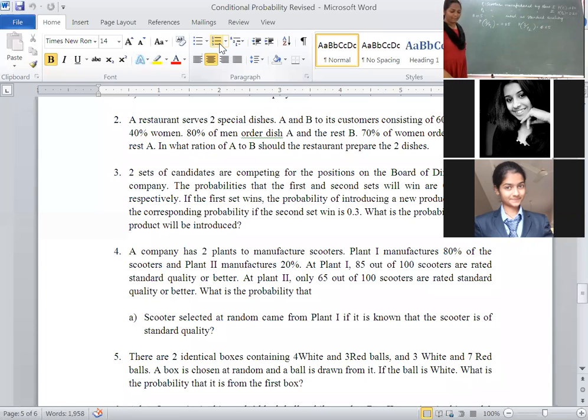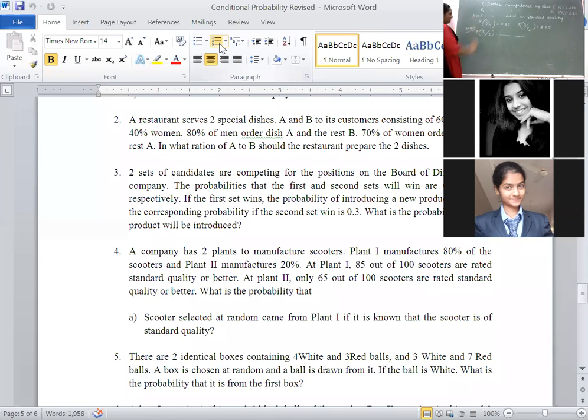0.65. Directly coming to the bit, that is scooter selected at random. Scooter selected at random came from plant 1, if it is known that it is of standard quality, they ask this. Then by using Bayes theorem, some students asked yesterday, ma'am, we will apply the conditional probability. If you apply conditional probability also, you will get the same. Okay, later I will explain. Let me complete Bayes theorem.